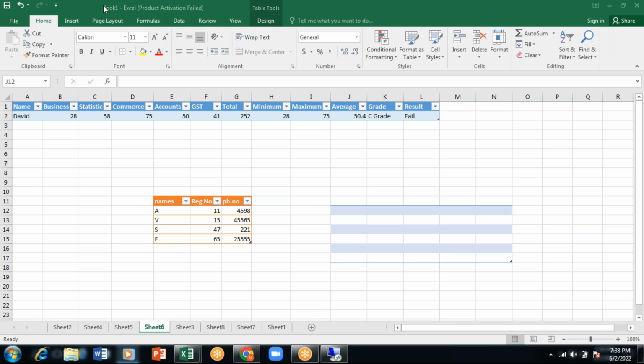So now tell me, what is the shortcut key that we will be using for bold? It is Control plus B. I've given you on the first day. Again, you don't remember. Really bad.